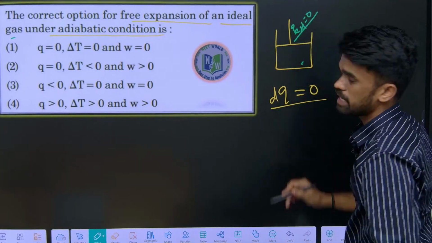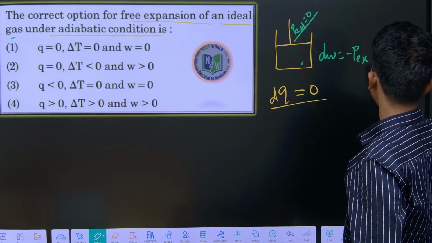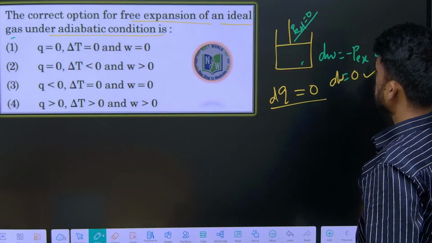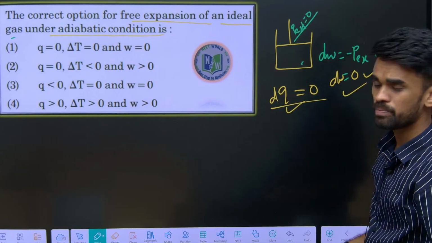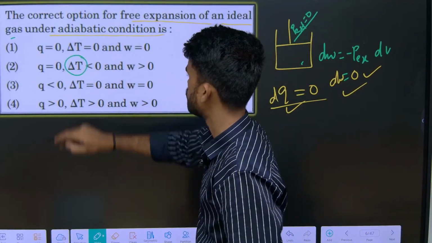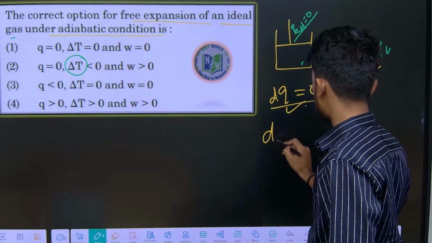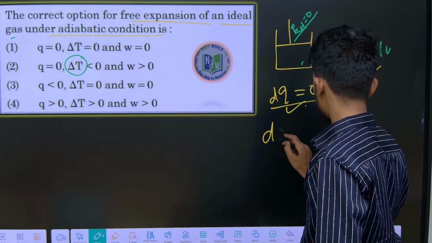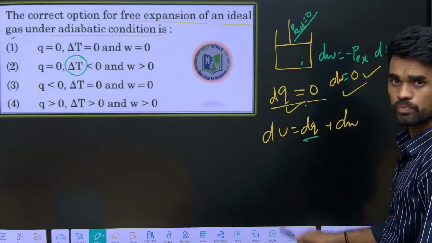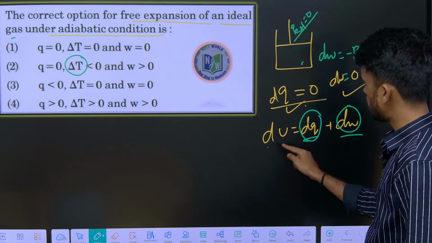If P external is 0, what is the work done formula? dW equals minus P external dV. So if P external is 0, the work done will be 0. So dq is 0 and dW is 0. From the first law of thermodynamics, dU equals dq plus dW. If dq is 0 and dW is 0, then dU is also 0.